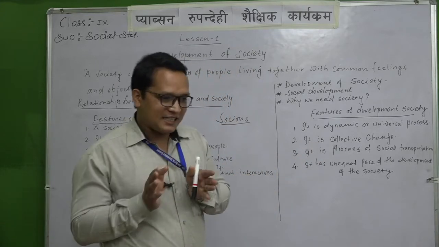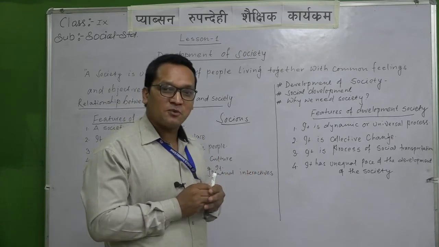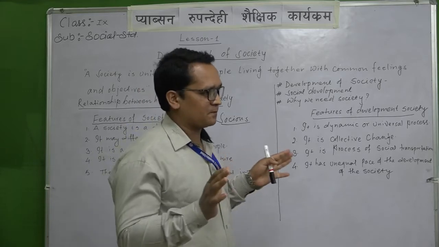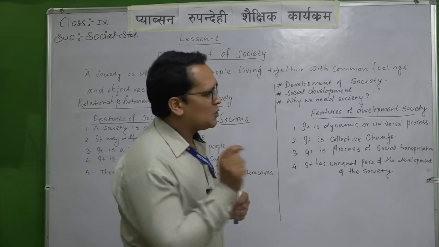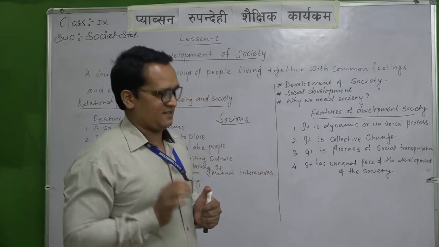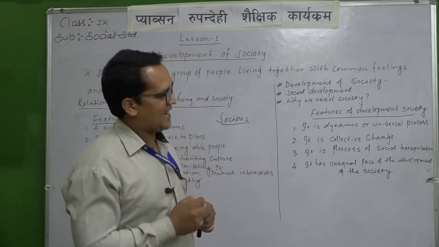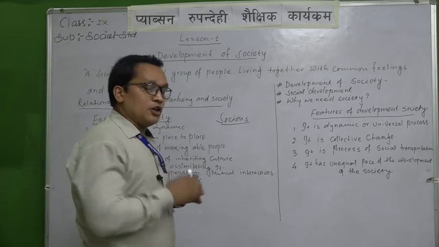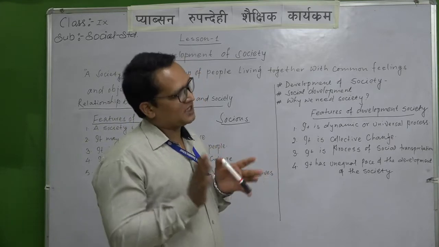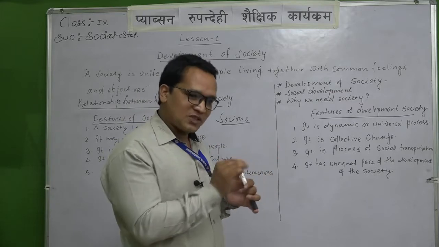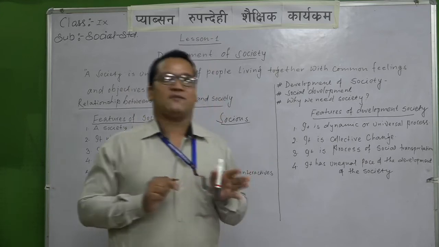But to form the society, what is required? Human beings are required. Without human beings, society cannot be. So it is very clear, without human beings, no society can be imagined. So that is number 1 point. Number 2 point is that human being cannot remain as a human being without society. So society is required for human beings and human beings are required for the society.